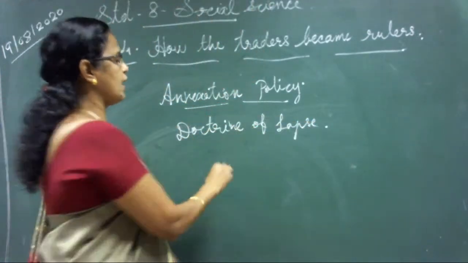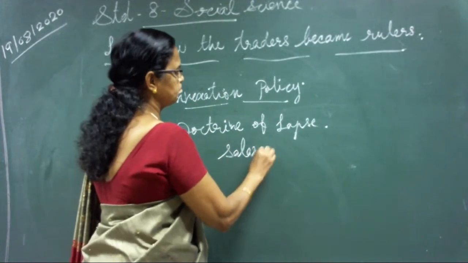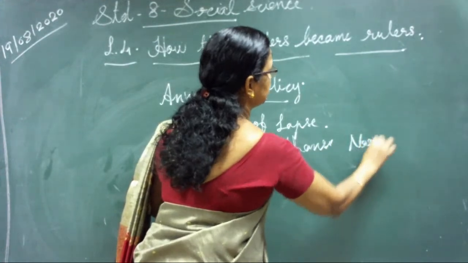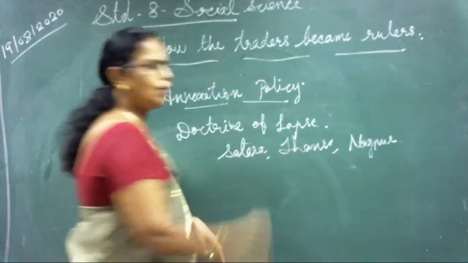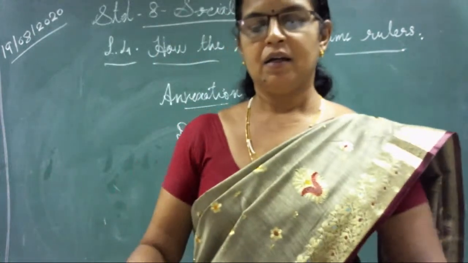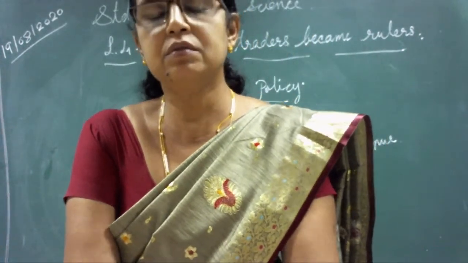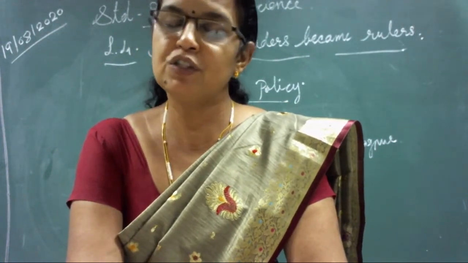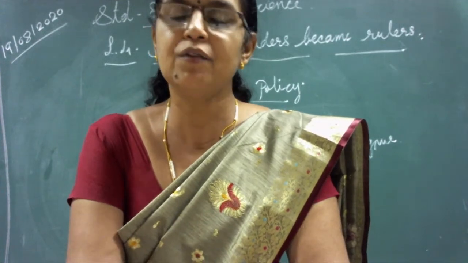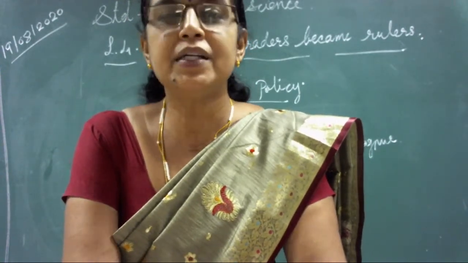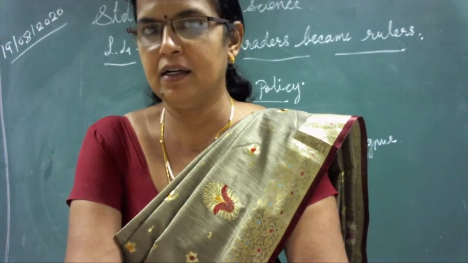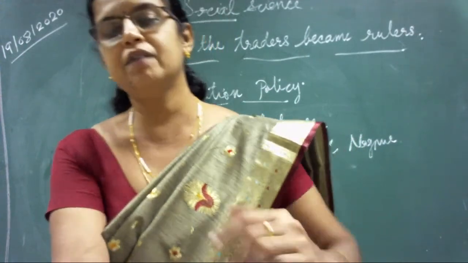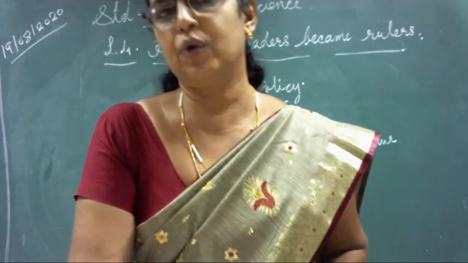Under the doctrine of lapse: Satara, Jhansi and Nagpur. You might have heard about Jhansi Rani, and how she reacted to the Britishers. She also did not have a son, only an adopted son, but the Britishers did not accept the adopted son. So she became the enemy of the Britishers. When we learn about Jhansi Rani, we will come to know about all these things.